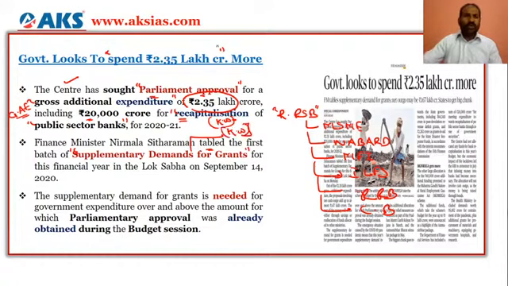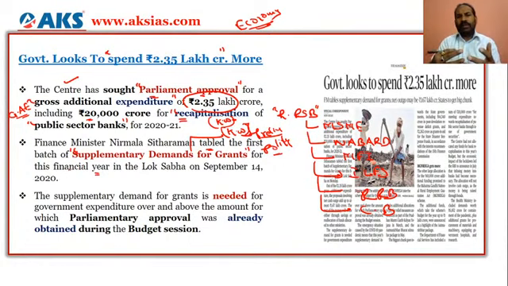So look here, we are discussing economy, but from the prelims point of view, we are looking at polity. So this is how interlinking happens. The finance minister has tabled the supplementary demands for grants. Again, from the polity point of view, there is a question. For the financial year 2021, the gross additional expenditure has to have the parliament's approval, and this supplementary demand for grants, why is it required?